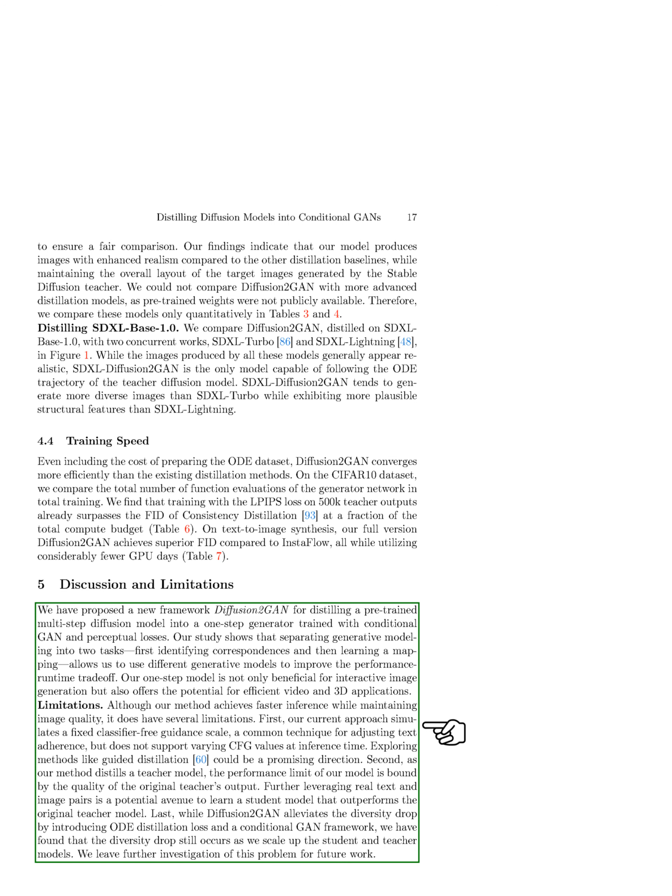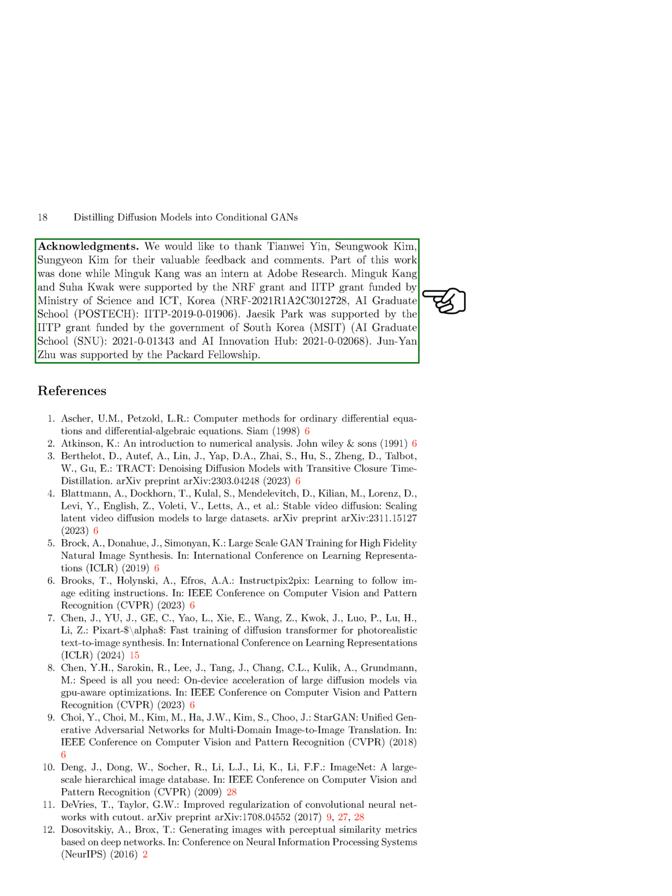Additionally, the performance limit of our model is bound by the quality of the original teacher's output. Leveraging real text and image pairs could help improve the student model. Although Diffusion 2 GAN alleviates the diversity drop, we have observed that it still occurs as we scale up the student and teacher models. Further investigation of this issue is left for future work.